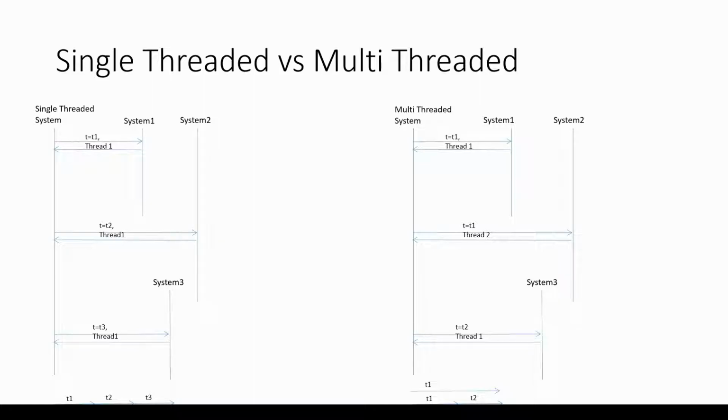But in a multi-threaded system, since I know my system 1 and system 2 are independent, I'll create two threads, thread 1 and thread 2, in parallel, and I'll call system 1 and system 2 both at time t1. Then after I get a response from system 1, I'll pass it to system 3 at time t2. So here I am able to perform the same task in t1 plus t2 seconds, which might be way less than previous, because it might be possible system 2 is a blocking kind of system and it takes 10 to 15 seconds to send the response, which is the use case in real-life systems.